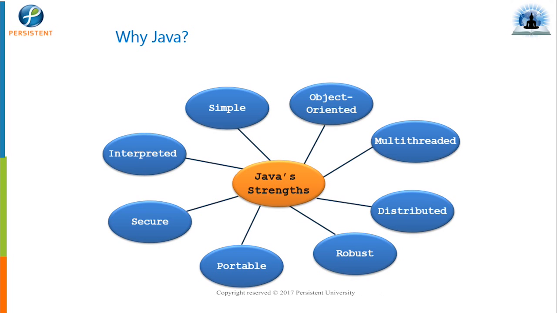They are saying Java is distributed. We already know the meaning of distributed, right? Distributed means a single application divided among multiple users to complete the functionality of that application. Java is robust. Why are we saying it is robust?